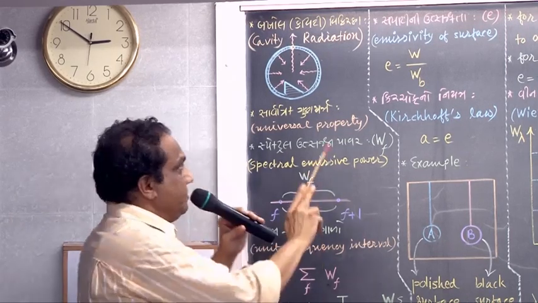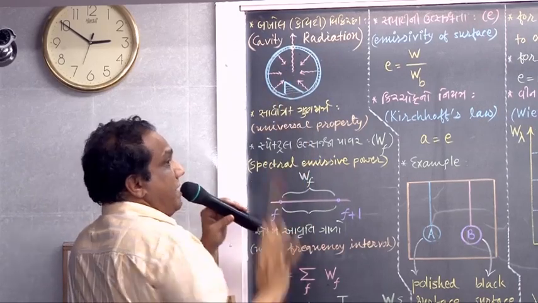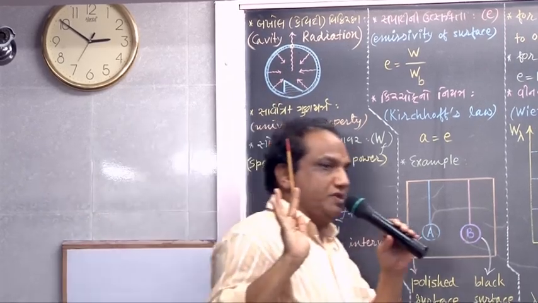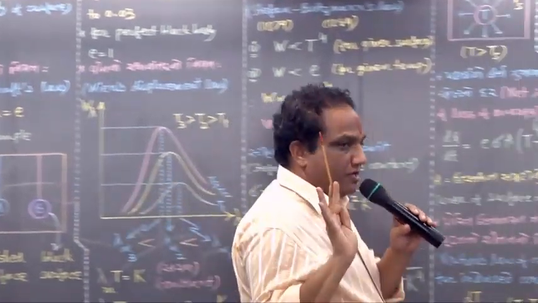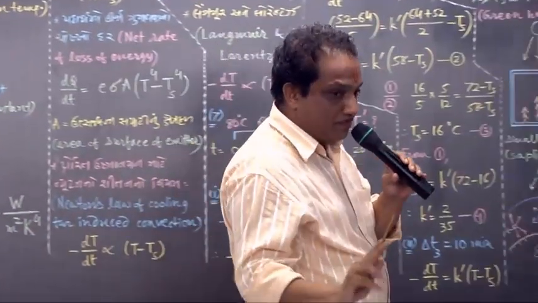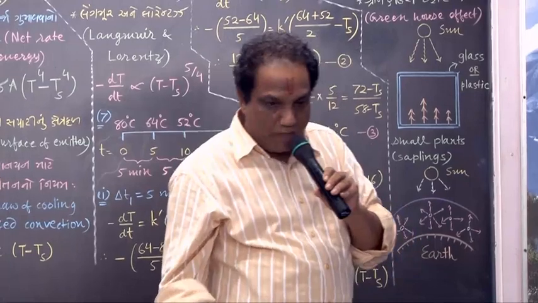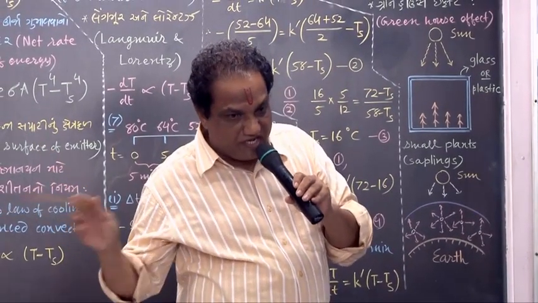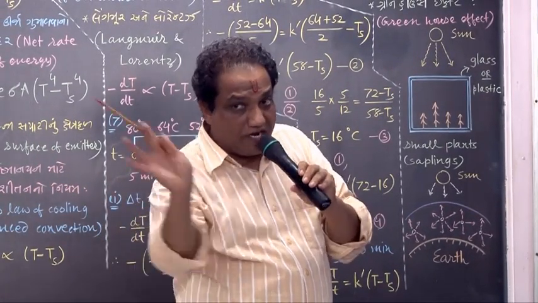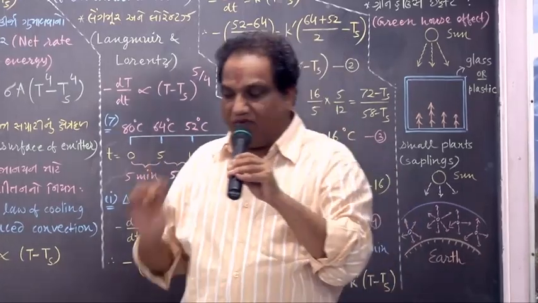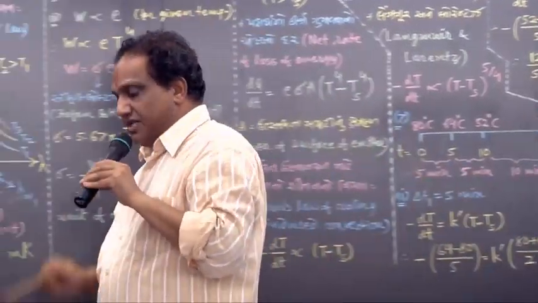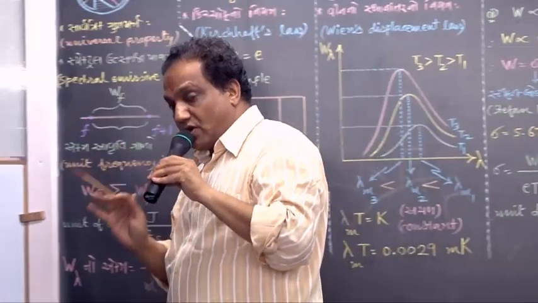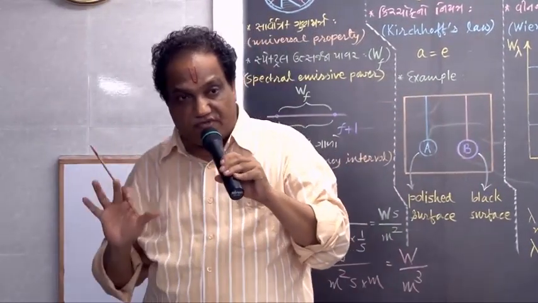But this cavity radiation depends only on temperature. It does not depend on type of surface. No other radiation has this property, only cavity radiation has it. That's why it is of so much importance in physics.